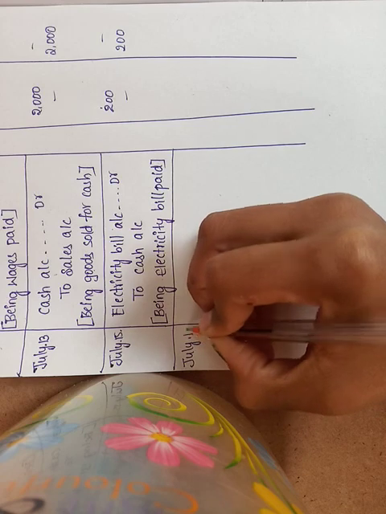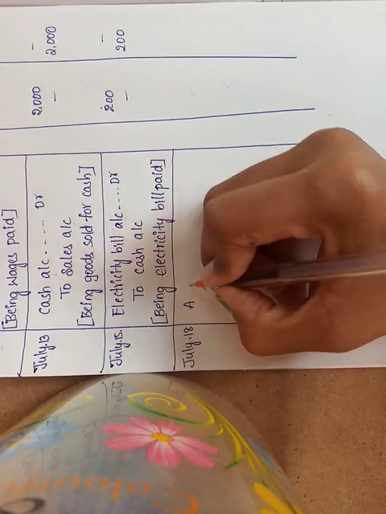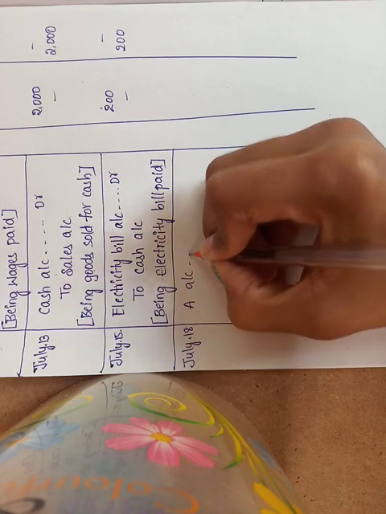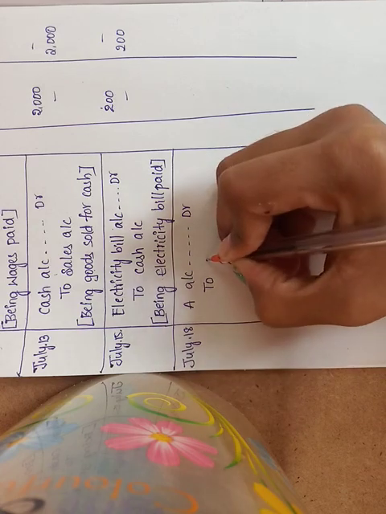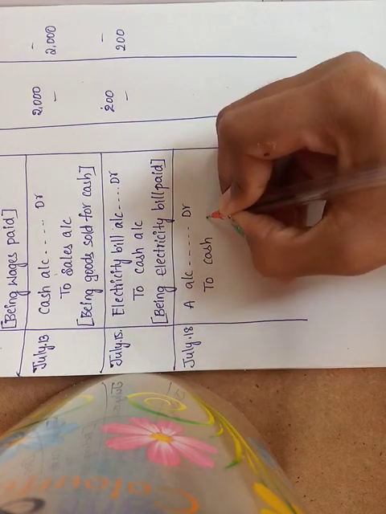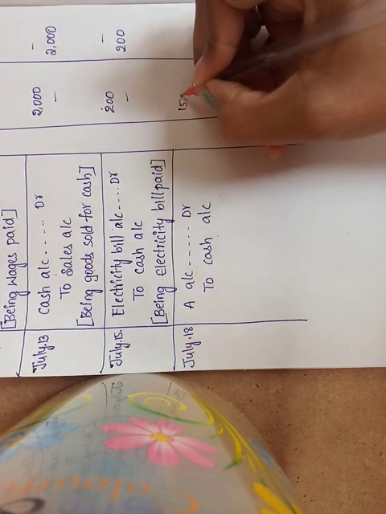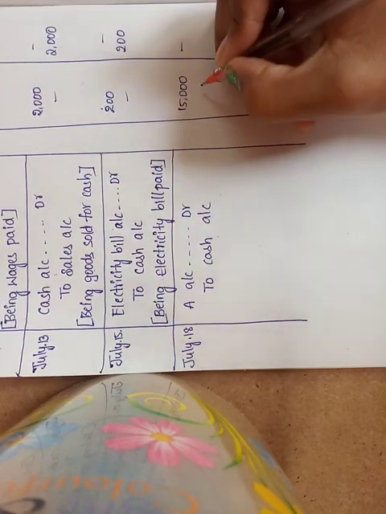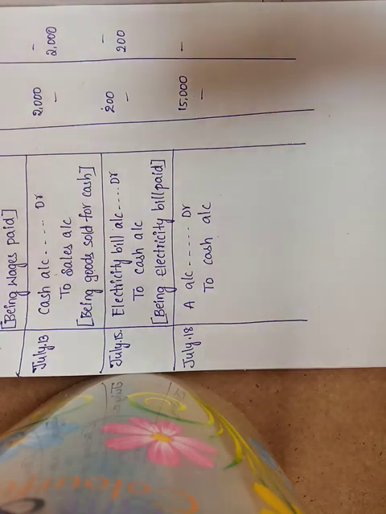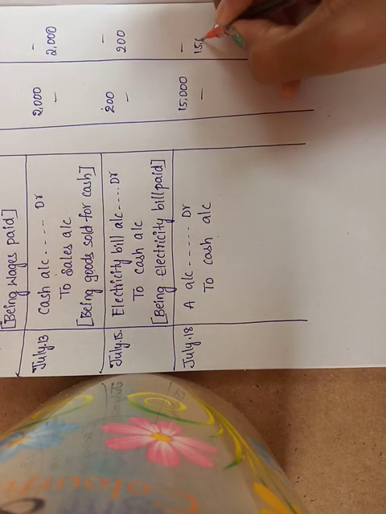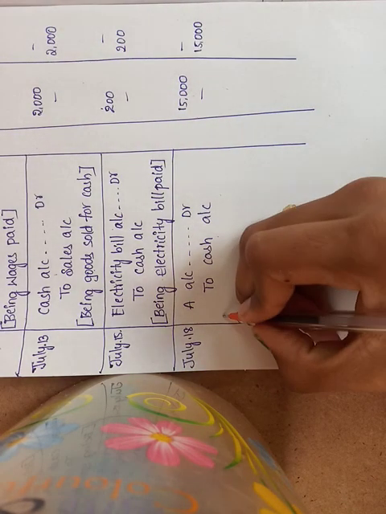On July 18th, A account debit to cash account. The amount is rupees 15,000. So what is the narration?